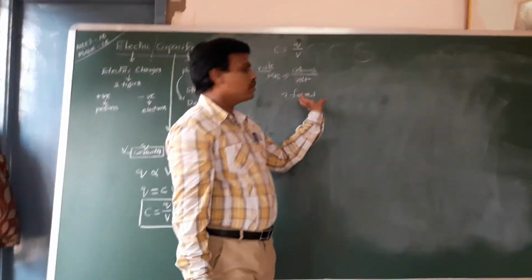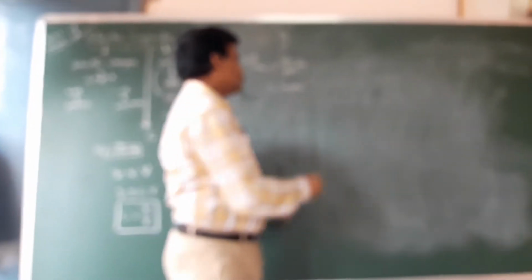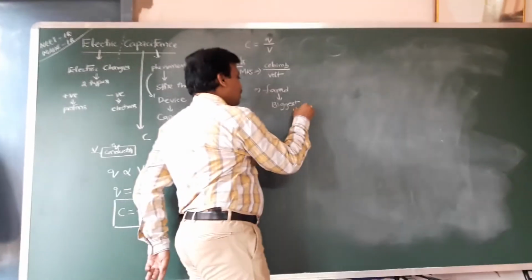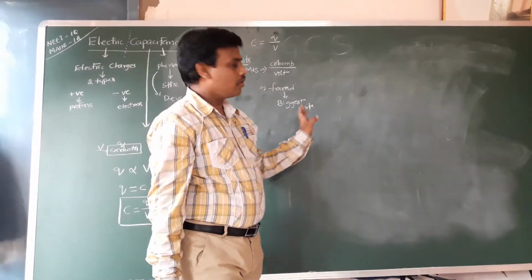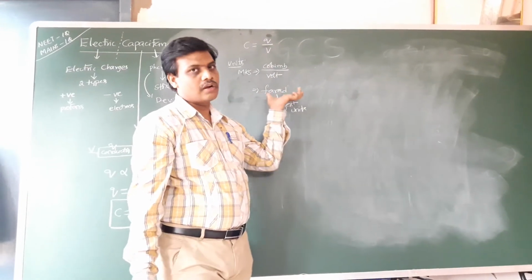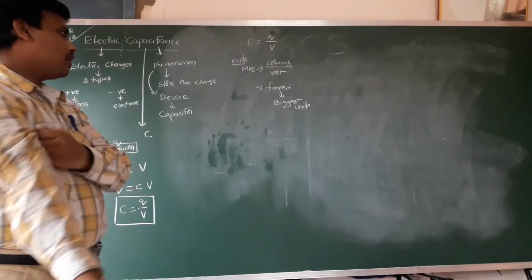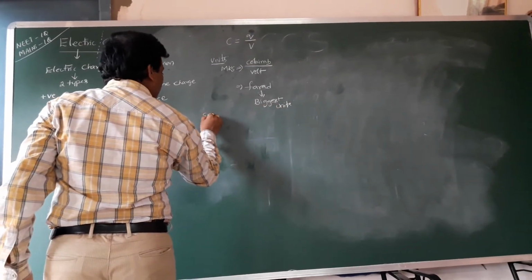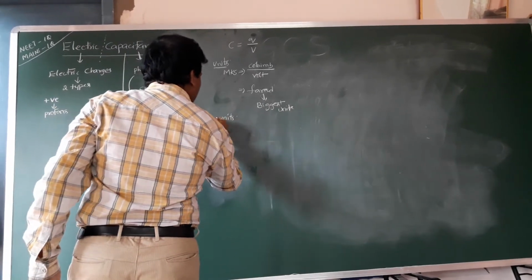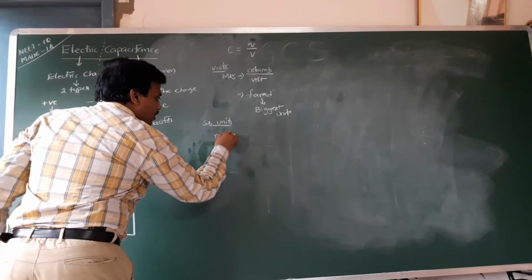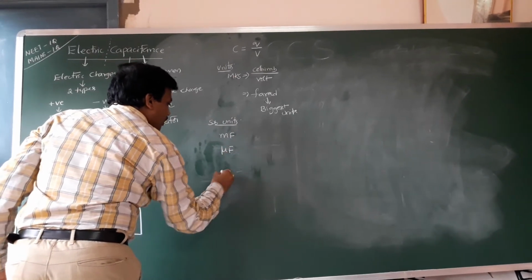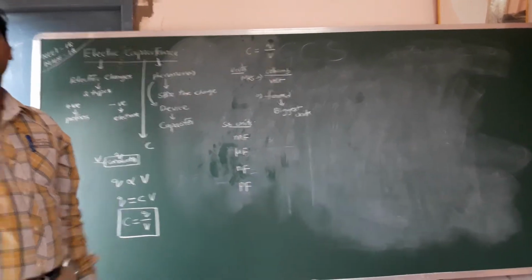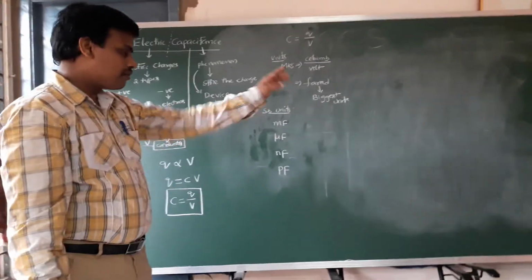So the basic unit of capacitance is called farad, which is the biggest unit for capacitance. But from a problem-solving and practical point of view, we do not use the biggest unit, we use the sub-units. These sub-units are called millifarad, microfarad, nanofarad and picofarad. These are the sub-units of capacitance. Based on sub-units, we can convert them into farads.